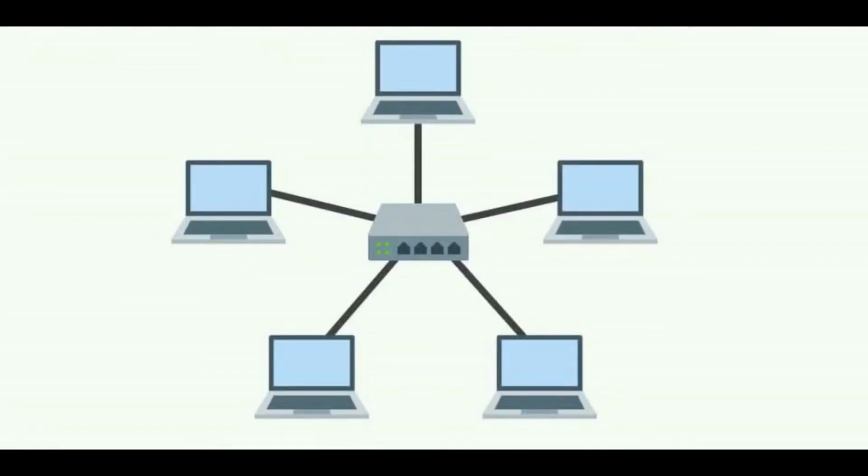The second topology is star. All nodes are connected to one hub. A node will send data to the hub and the hub will send the data to the destination. The advantage of this topology is that it is easy to set up and one cable cannot crash the network. The disadvantage of this network topology is that one hub failure will crash the entire network.